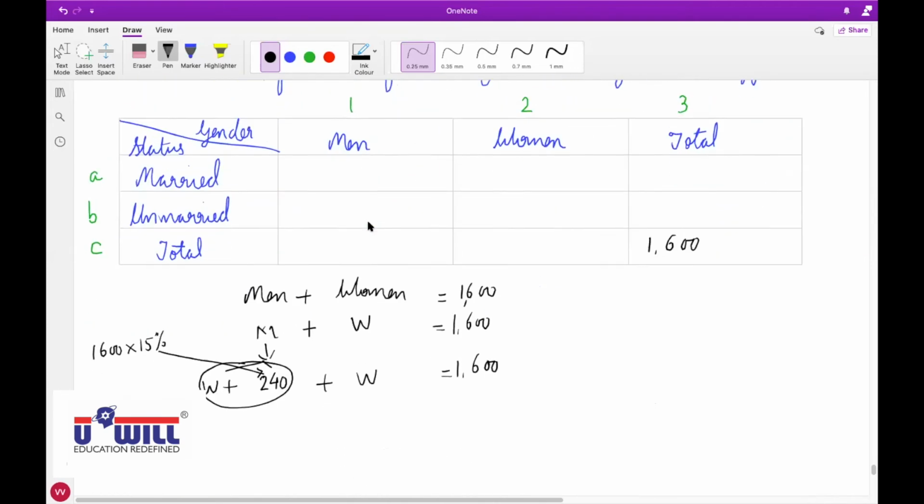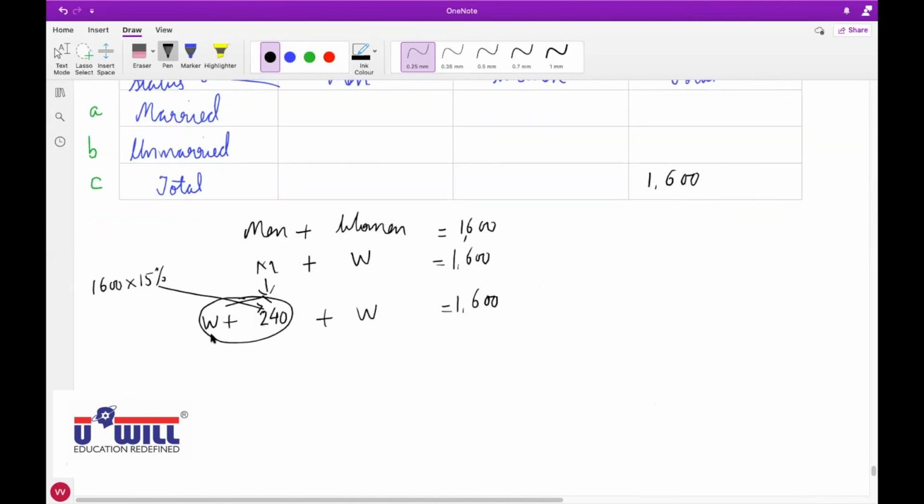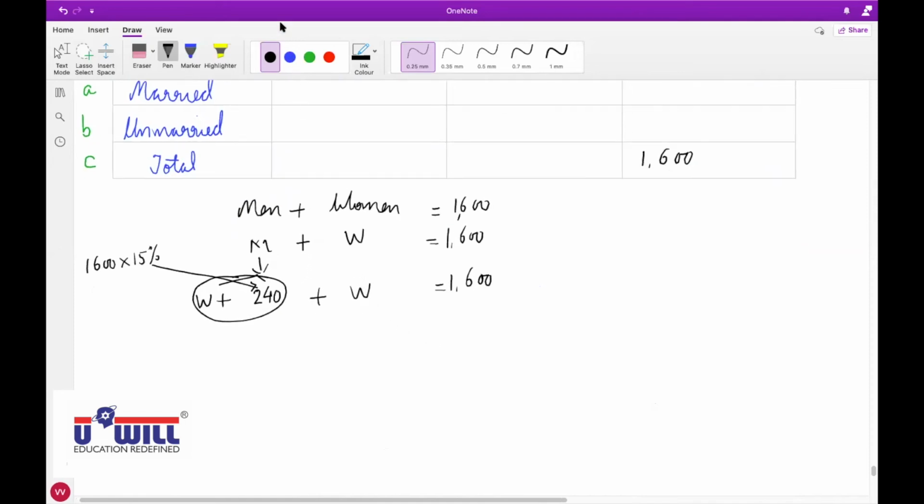Men are more than women by 240 means men are women plus 240. Okay. Devansh? Yes. Are you clear? Yes, sir. Okay, mute yourselves and lower your hands. Raise your hand who is still not clear with this. Everyone is clear with it?